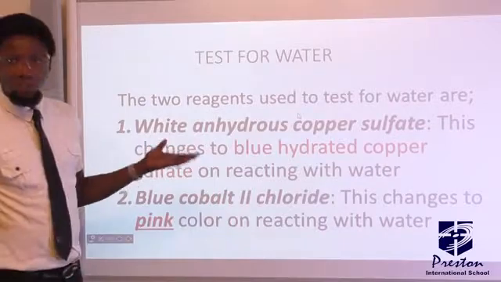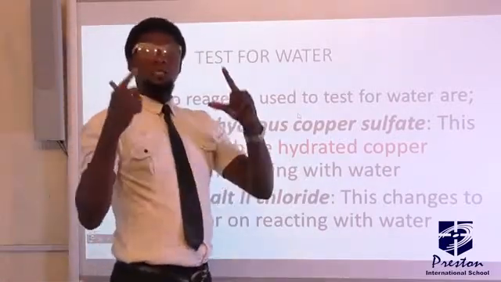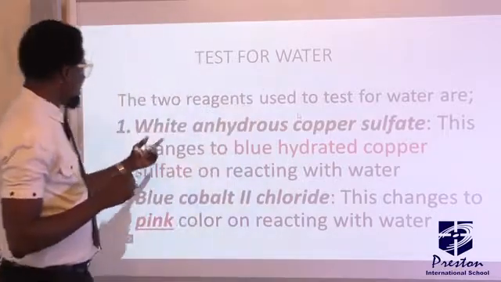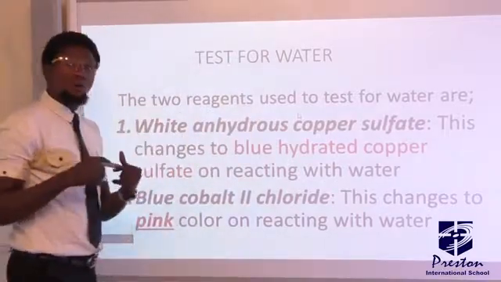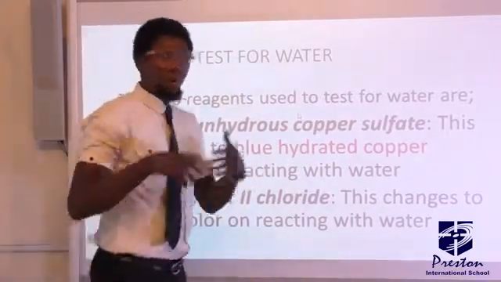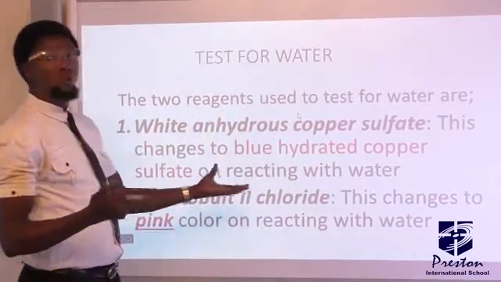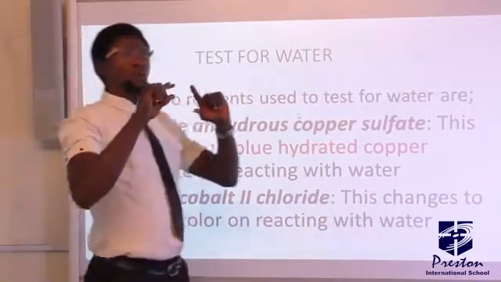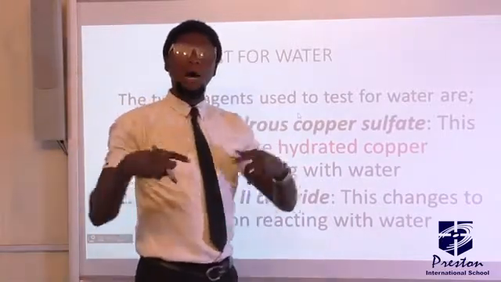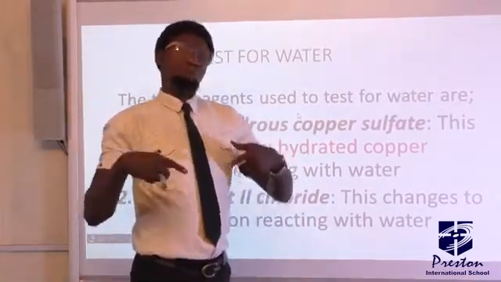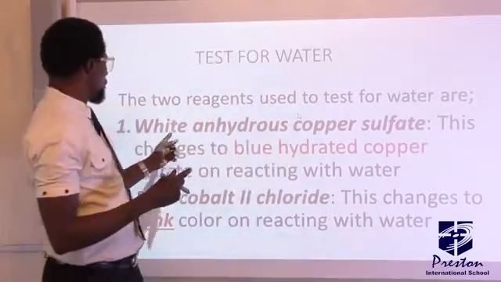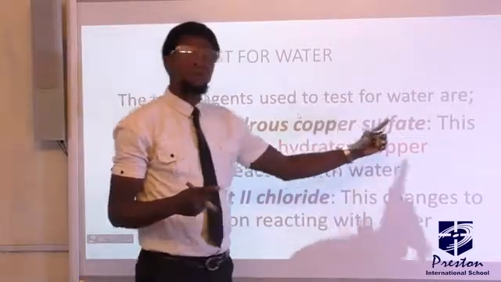How do you test for water? Water can be tested for by using two major reagents. The first one is white anhydrous copper sulfate, while the second one is blue cobalt(II) chloride. Let's quickly look at the reaction of these reagents. Anytime you have an unknown sample and you want to test if you probably have water in such an unknown sample, all you need to do is add this white anhydrous copper(II) sulfate to it.